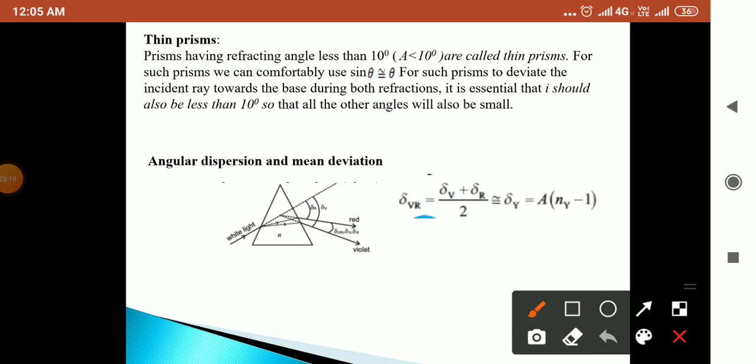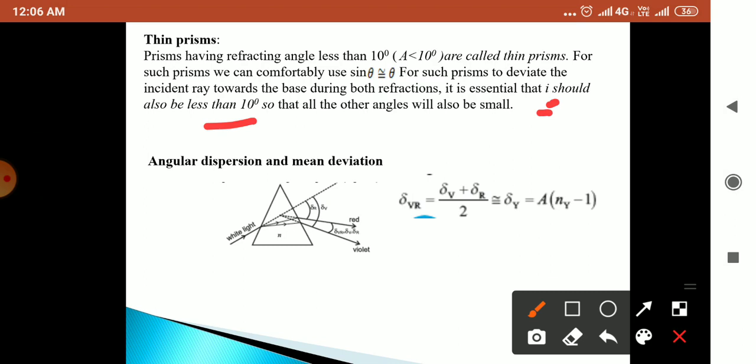For such prisms to deviate the incident ray towards the base during both refractions, it is essential that the angle of incidence i should also be less than 10 degree, so that all the other angles will also be small.